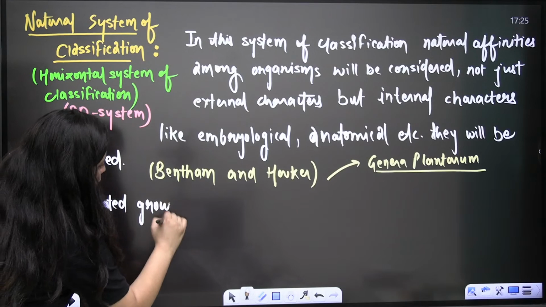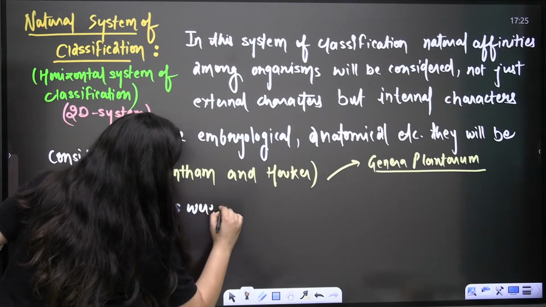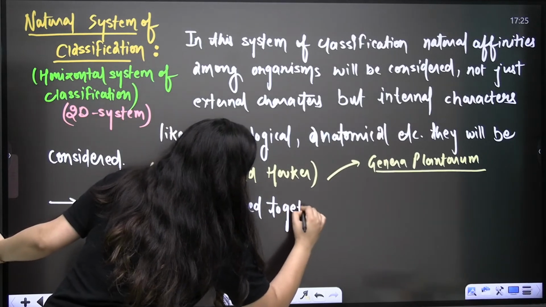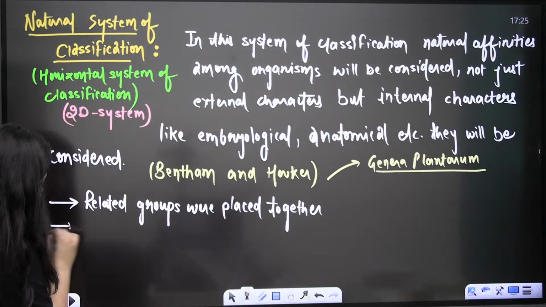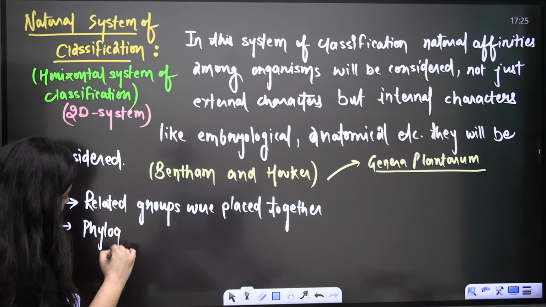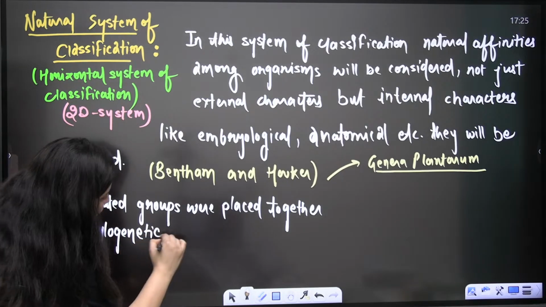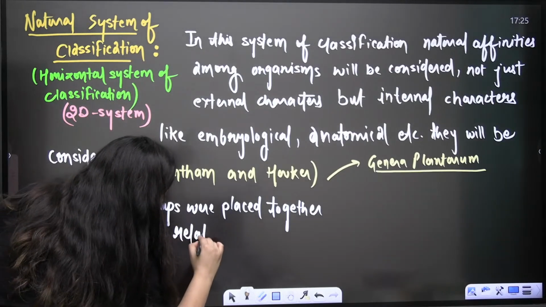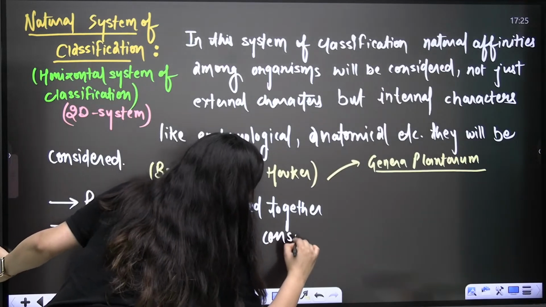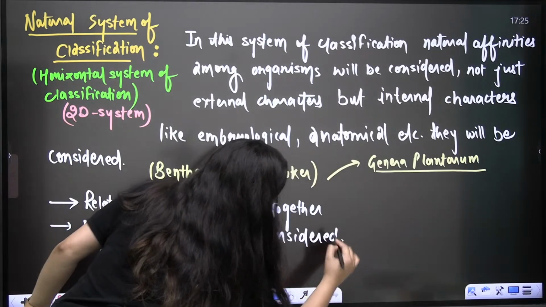Related groups were placed together, right? They even considered the phylogenetic relationship, that is evolutionary relationship. It was considered, right?